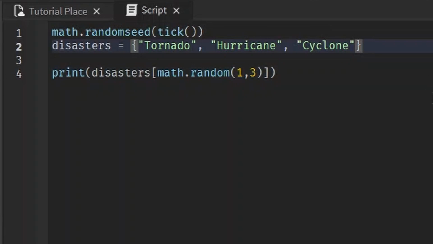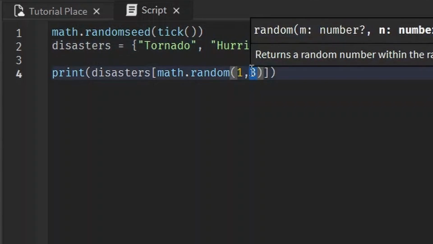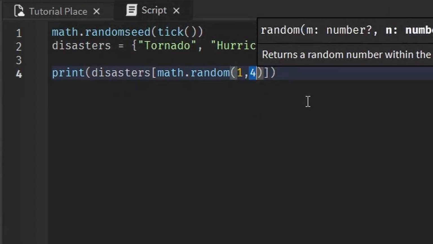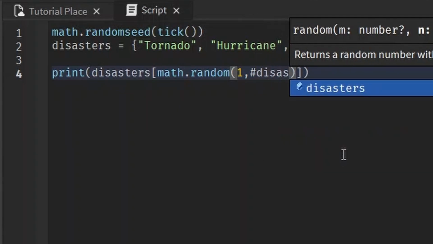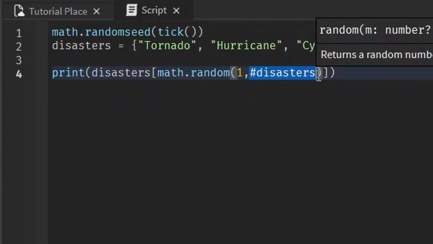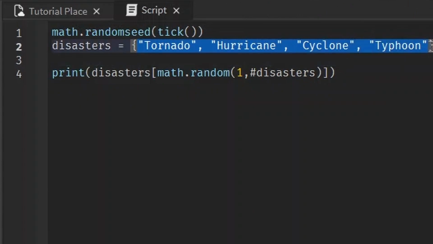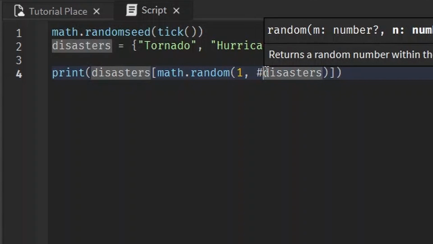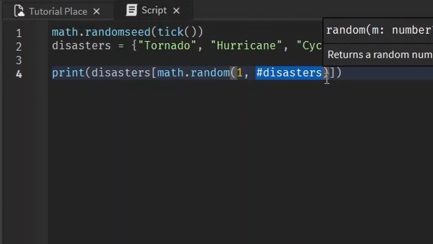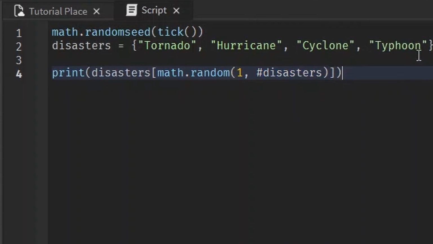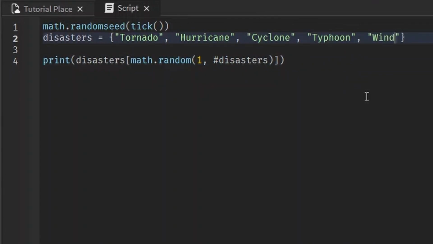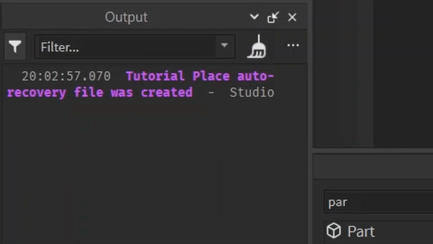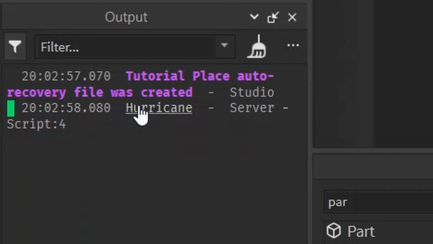But what if, we're really good game developers, we want to update the game. We're going to add a typhoon. Now we have to change this every time? Nah, let me show you a little secret. If you write hashtag disasters, this is equivalent to however many items are in this table. How many items are in this table? 4. So this is automatically 4. When you write hashtag and then a table, it'll return the amount of items in that table. So if I type in wind, now it's 5, and it'll still pick a random one, even including the new ones I added. I mean, this time it picked hurricane.